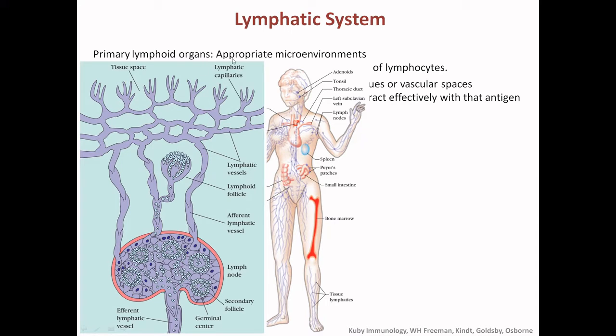In the tissue space, we have the lymphatic capillaries through which the fluid will be drained into the lymphatic circulation, and it will go through the lymphatic vessels and through the afferent lymphatic vessels into the lymph node, finally to the efferent lymphatic vessel, and like that the lymphatic circulation is completed, from the tissue into the lymphatic circulation. And we have this lymphoid follicle and secondary lymphoid follicle. This is a lymph node.